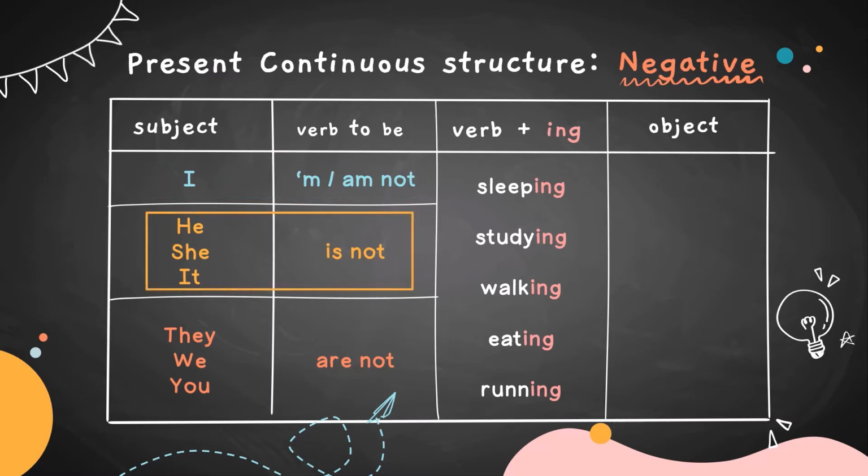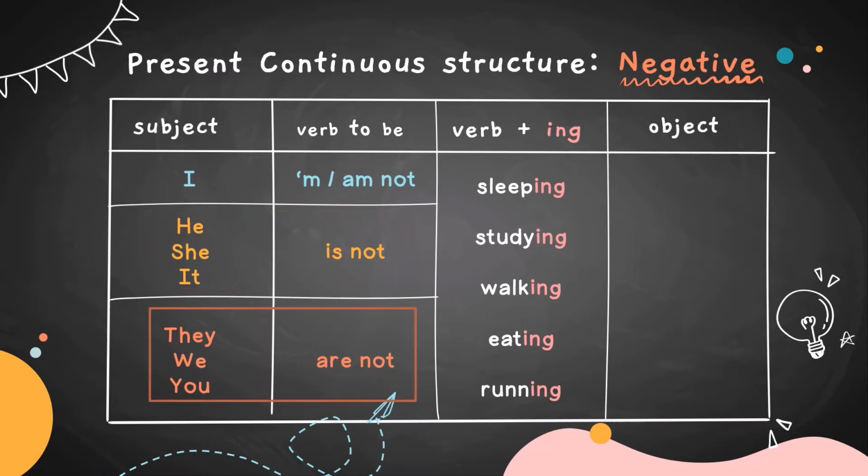He, she, it is not. They, we, you are not. We also can use contractions in writing negative present continuous sentence. Instead of writing is not, we use isn't, and are not become aren't.